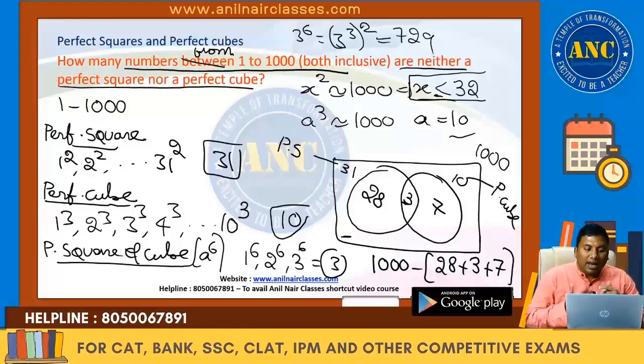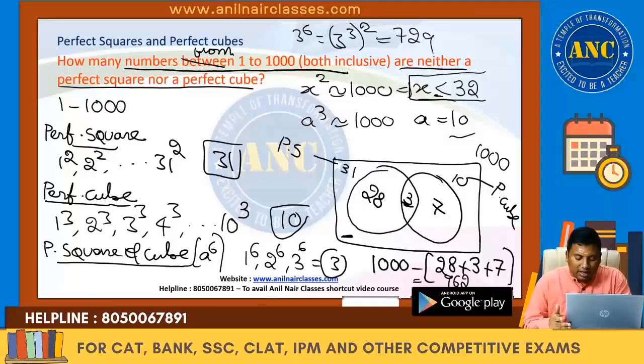But I require neither a perfect square nor a perfect cube, this outside part. So I took the part which is the intersection of both perfect square and cube, that is a power 6: 1 power 6, 2 power 6, 3 power 6. So it is 3. Out of 31 remaining is 28. Out of 10 is 7. From the total subtract these values and you will get the answer. 28 plus 3 is 31. 31 plus 7 is 38. So 38 means you will get 962. I hope it is clear.